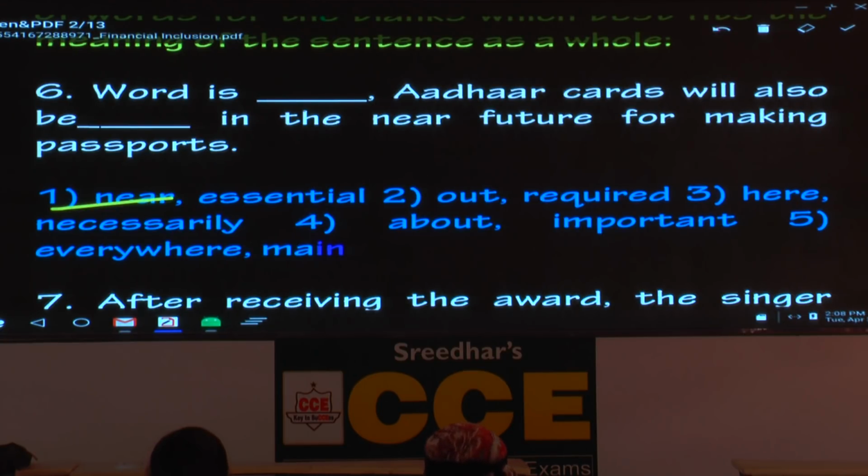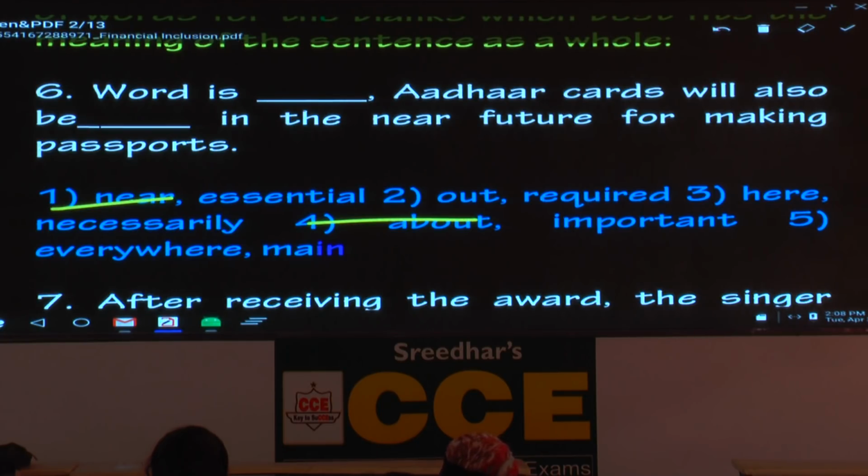Word is here. No, we say that. Everyday English, that's what I said. Word is here. That is also in usage. Hold that one. Word is about. But there is a comma, there is a pause. Then you cannot use the word about. Please strike it off. Word is everywhere. That is also possible. Word is everywhere. Now we will see based on the second word we have to decide.